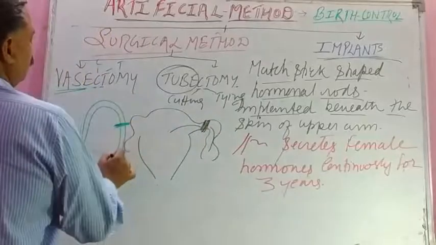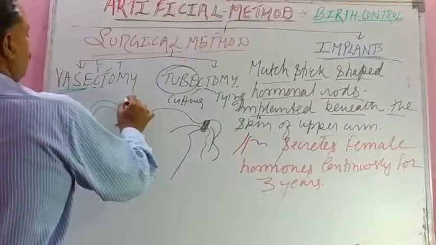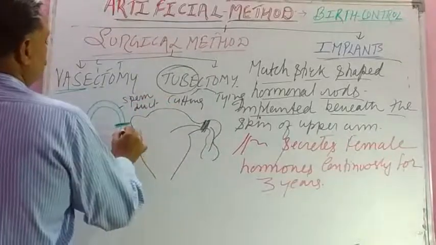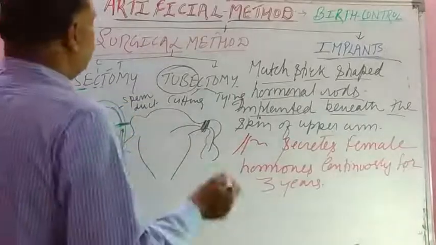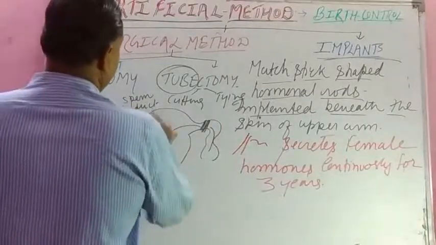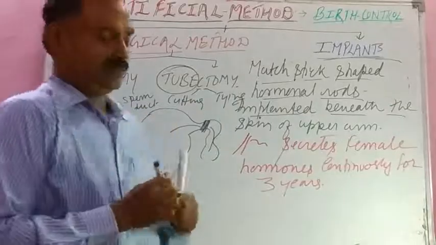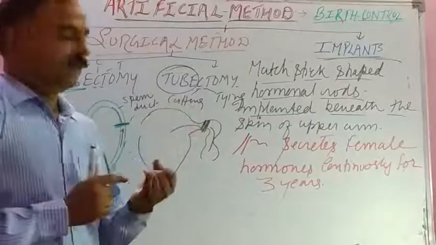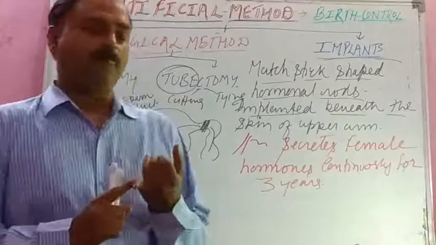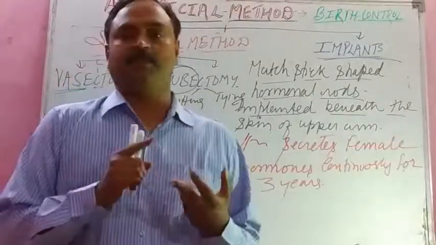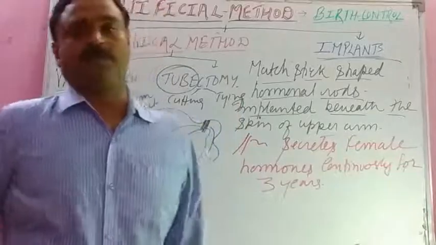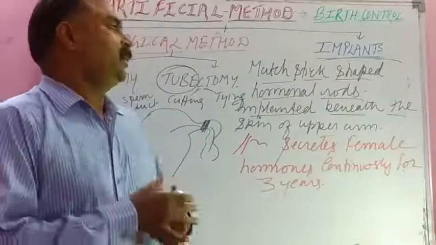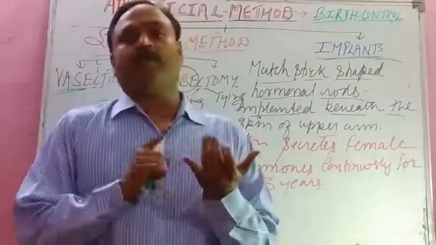And here also, cutting and tying of vas deferens or sperm duct will prevent the movement of gametes, and so no fertilization and no pregnancy and no birth, isn't it? So all these are artificial methods. First we have studied barrier method, then implants, surgical method, and contraceptive hormonal pills. After this, student, we are going to study ART, assisted reproductive technologies.